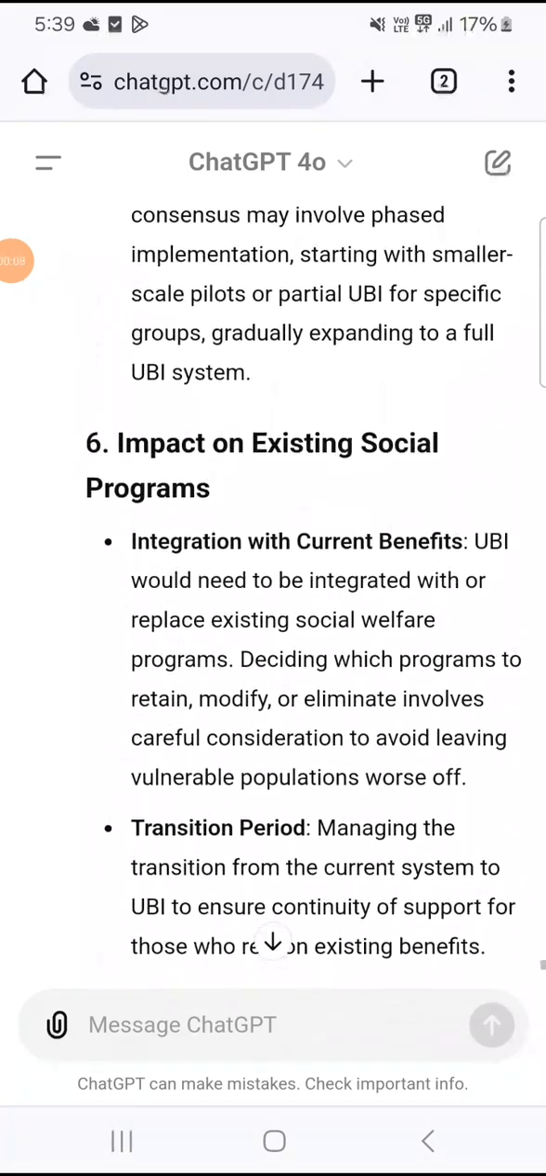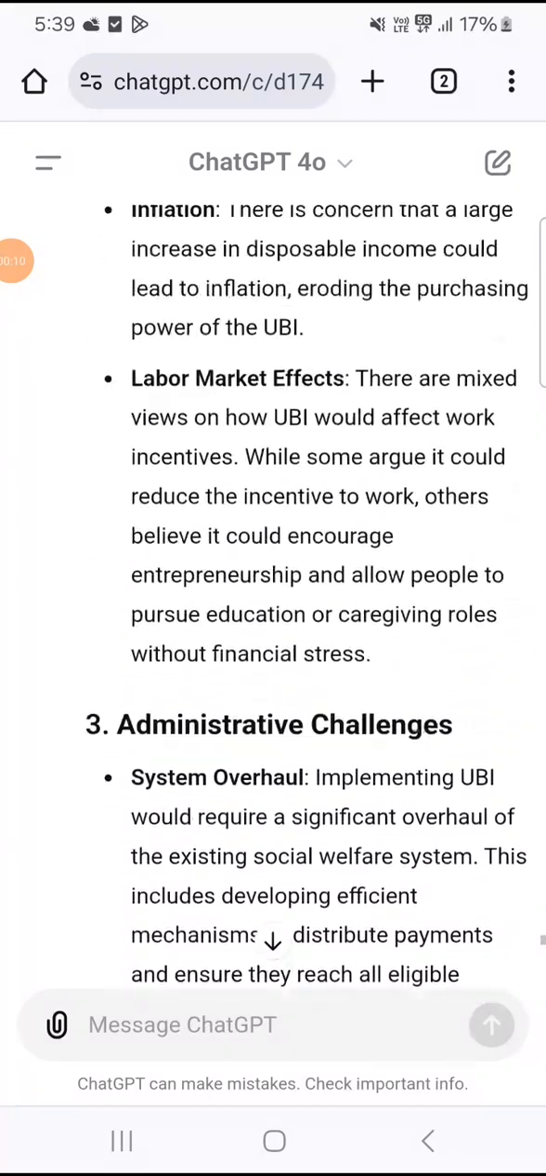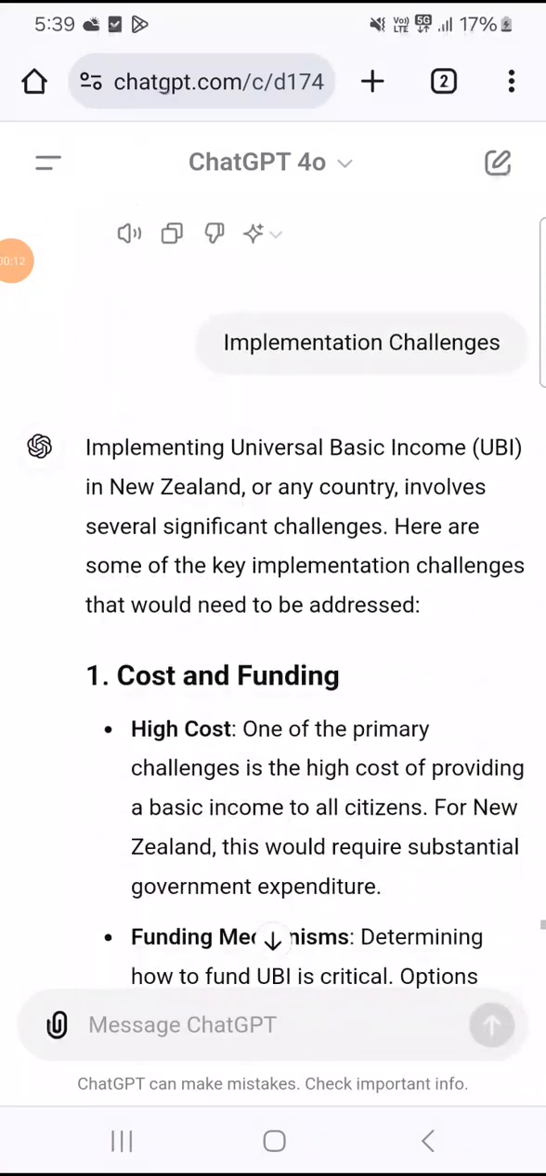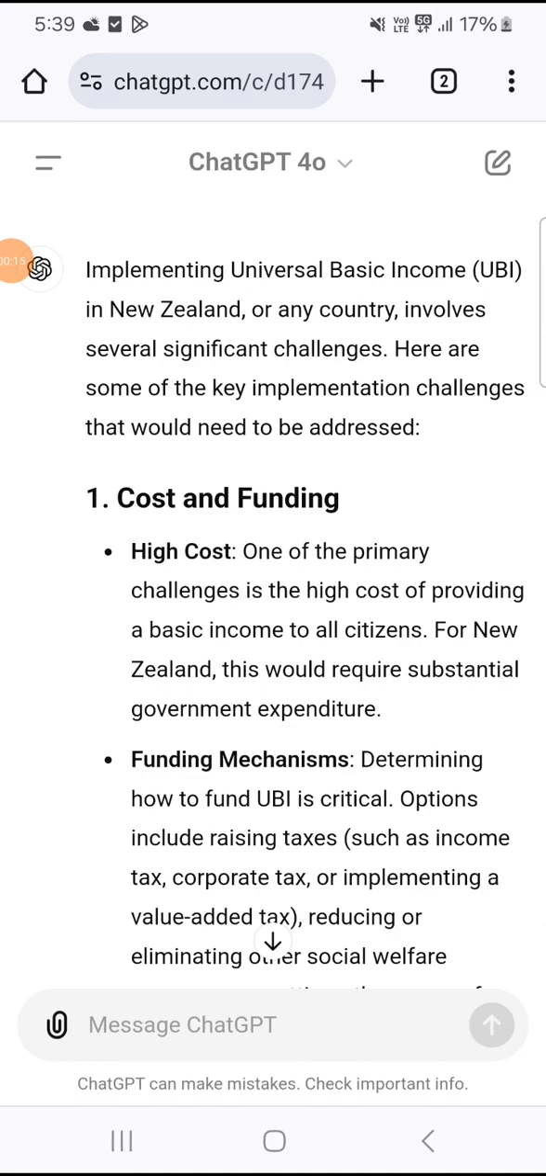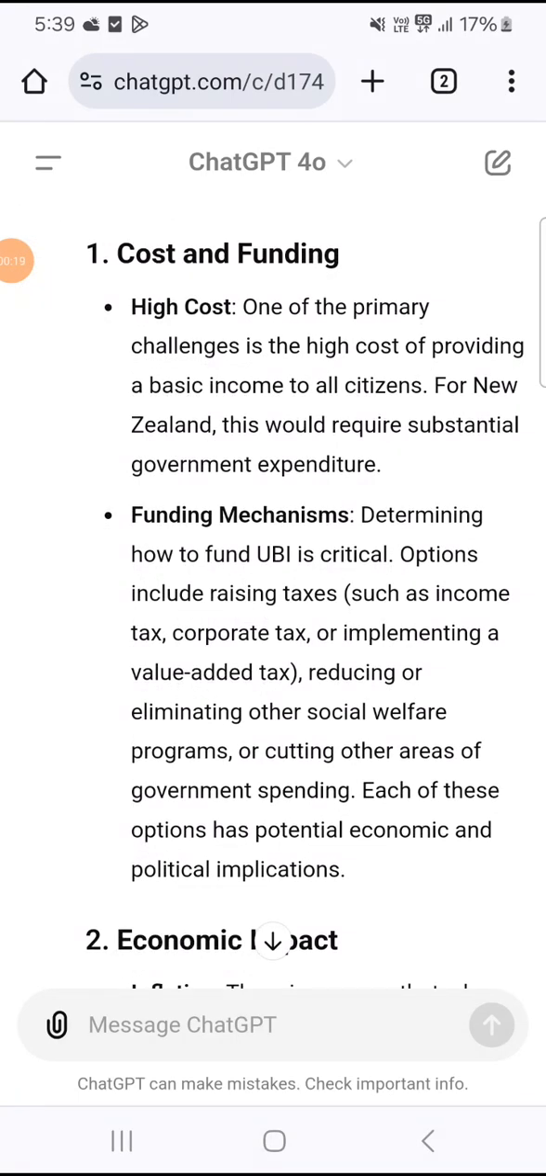Implementing universal basic income, UBI, in New Zealand or any country involves several significant challenges. Here are some of the key implementation challenges that would need to be addressed. 1. Cost and funding.